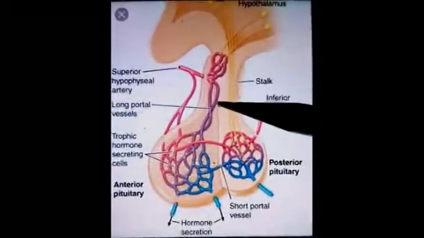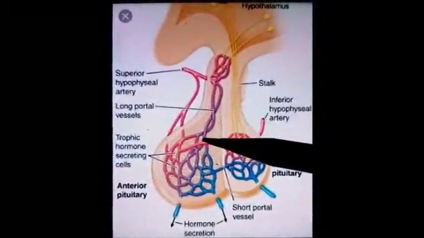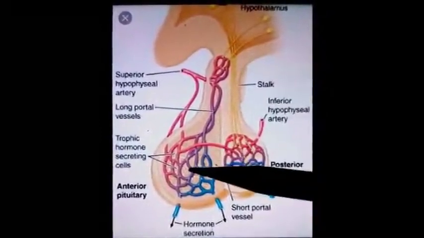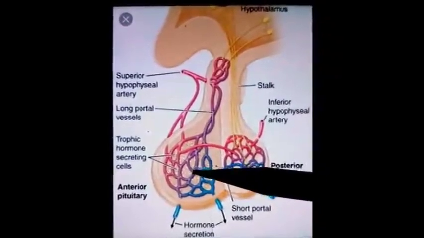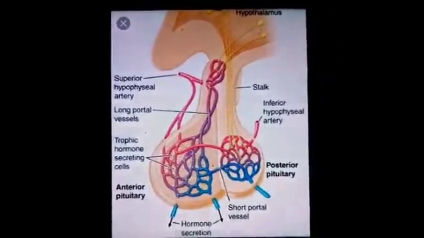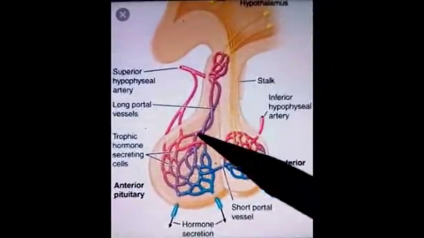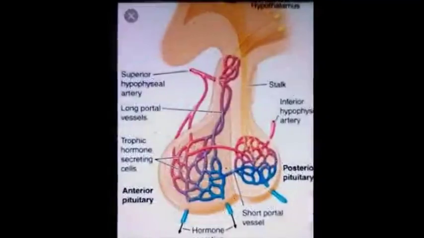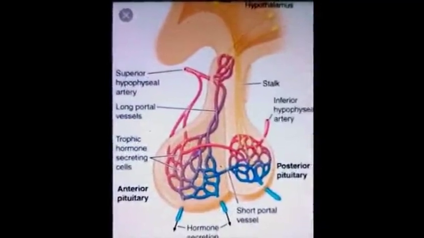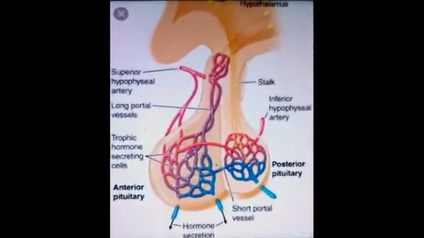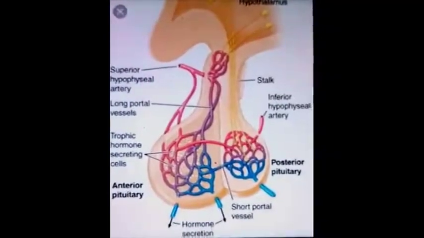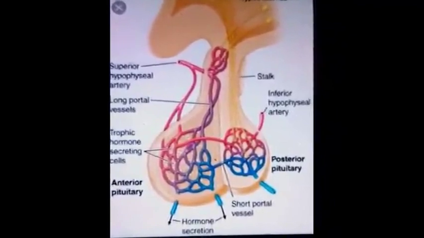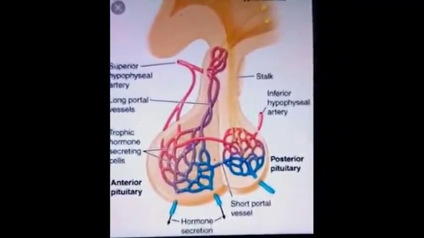So this portal system plays a very important role in carrying the peptides from the hypothalamus to the anterior pituitary, which is responsible for release of hormones of the anterior pituitary. This portal system is a network of veins which are draining the peptides. These peptides are also known as hormone releasing factors, and these include gonadotropin releasing hormone, corticotropin releasing hormone, growth hormone releasing hormone, and thyrotropin releasing hormone.